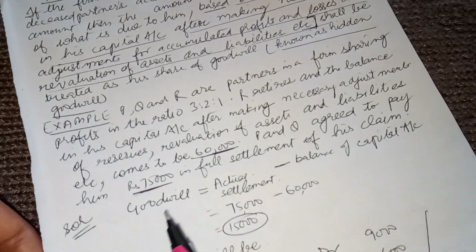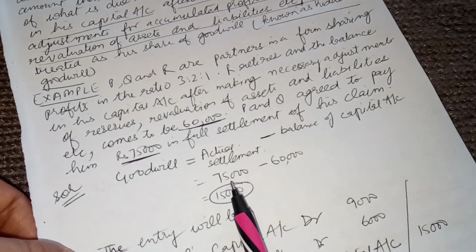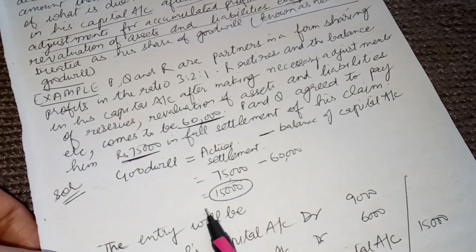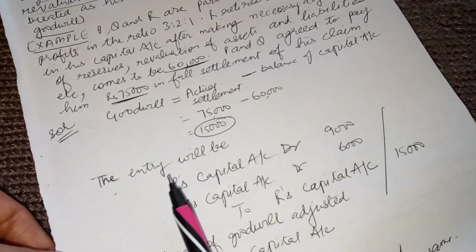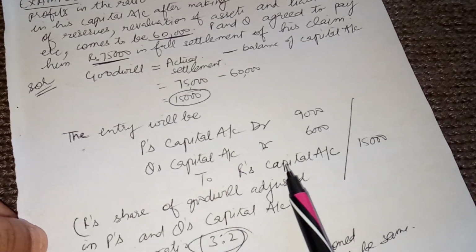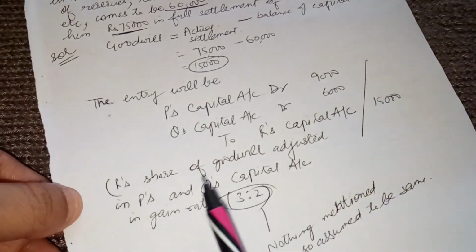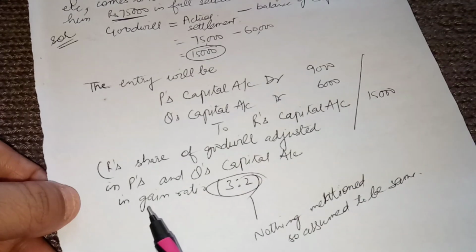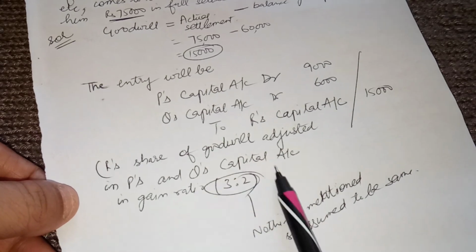Now the actual settlement amount is 75,000 and the balance of the capital account is 60,000, so goodwill is 15,000. Now the entry will be P's capital account and Q's capital account debited to R's capital account 15,000. So R's share of goodwill is adjusted in P's and Q's capital in the gain ratio, that is 3:2.